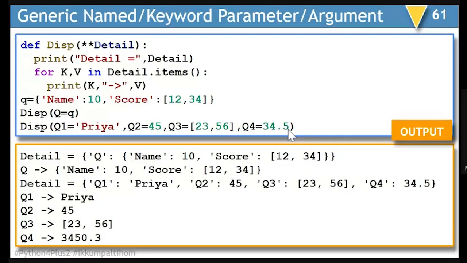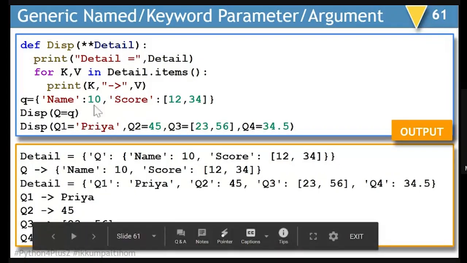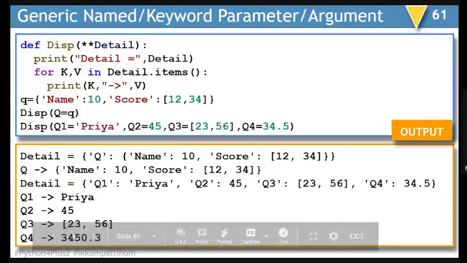Now, you can see here, I have tried exploring all the data types within this. And all this will turn into a dictionary when it is passed to details. So it is going to be displayed as a dictionary over here. And when you will run a loop, you will be seeing these values displayed along with Q1, Q2, Q3, Q4 as keys. With this, we end the session.